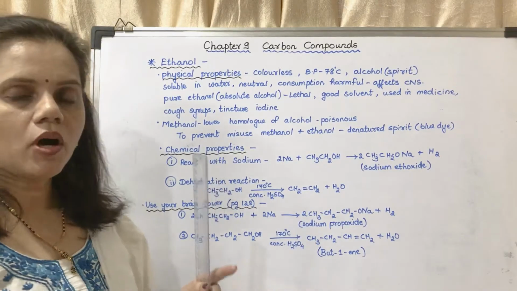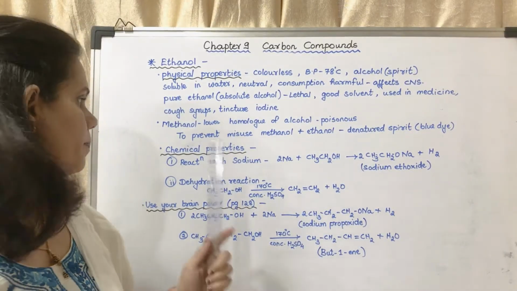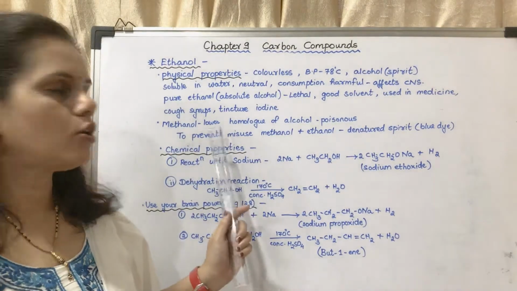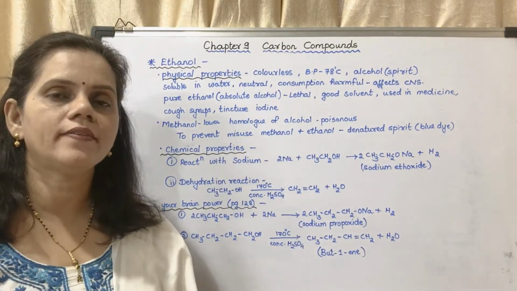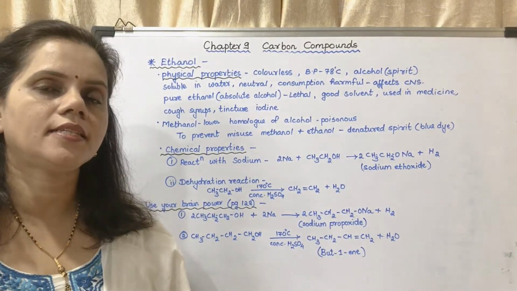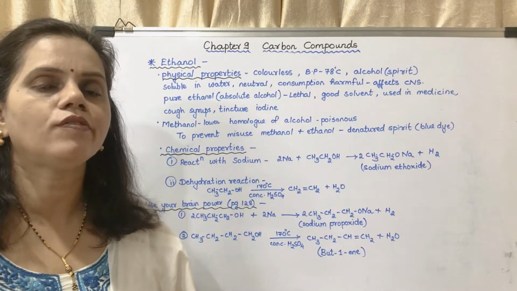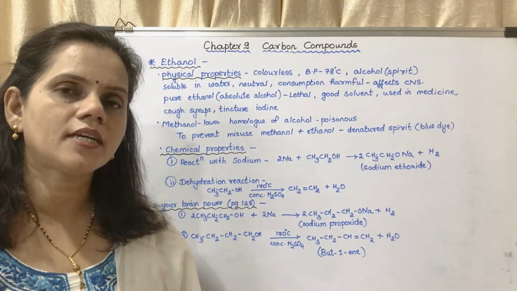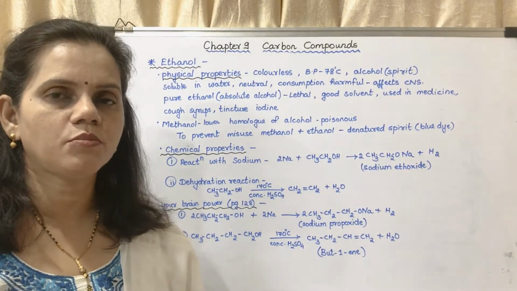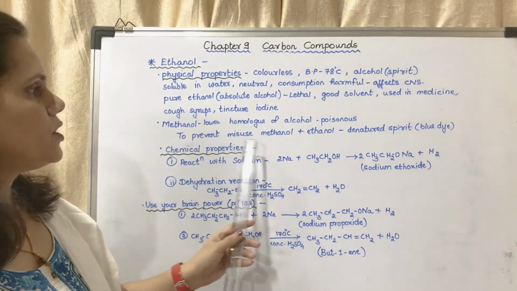Now there is a box towards the left hand side. In that they have given about methanol. Methanol is a lower homologue of alcohol, having only one carbon atom. It is CH3OH. It is comparatively more poisonous than ethanol.